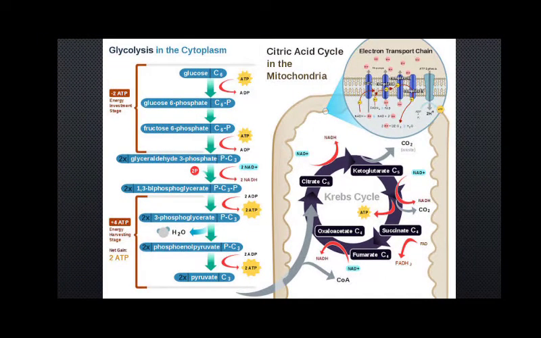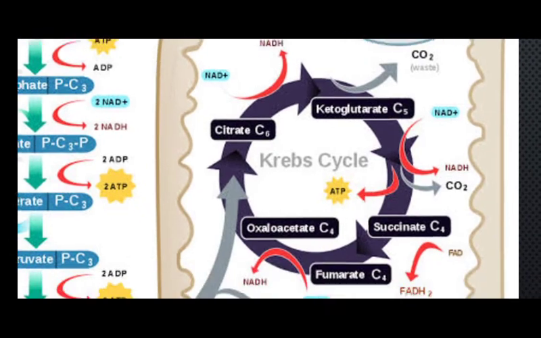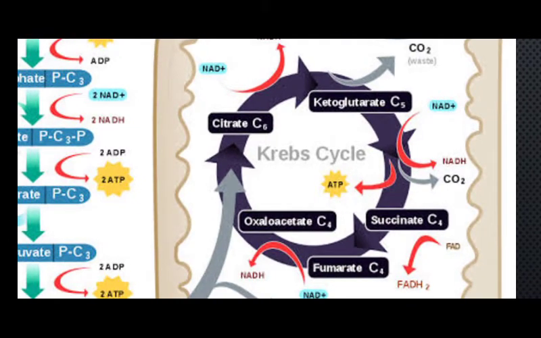Then after that, whatever pyruvate is there gets converted to acetyl, and then acetyl enters the mitochondria, where the Krebs cycle is going on, where by 2 different methods ATP is produced. One is substrate level phosphorylation, where ATP is generated in the step from alpha ketoglutarate to succinate production.